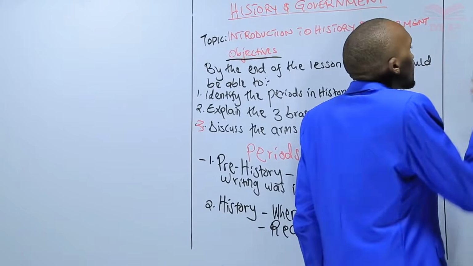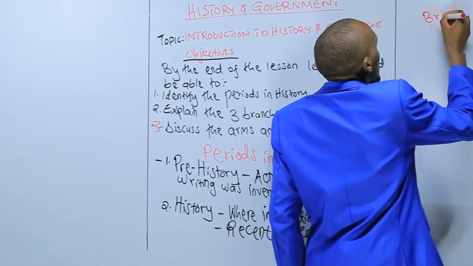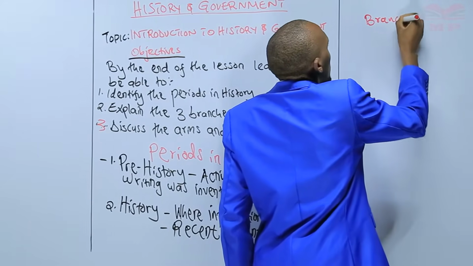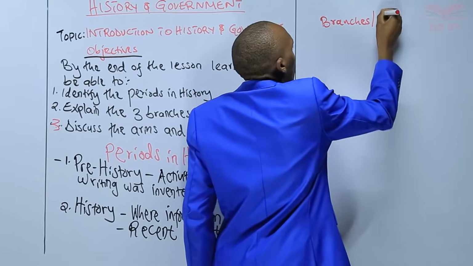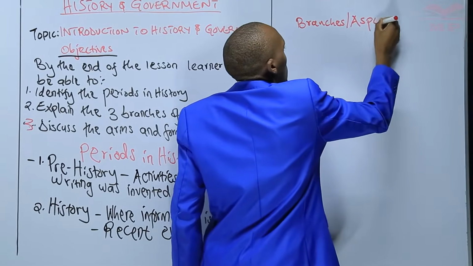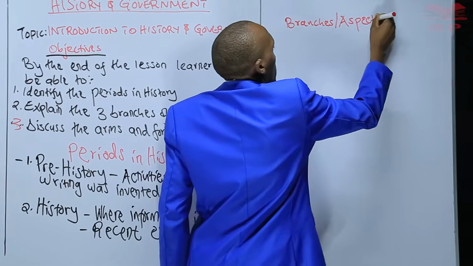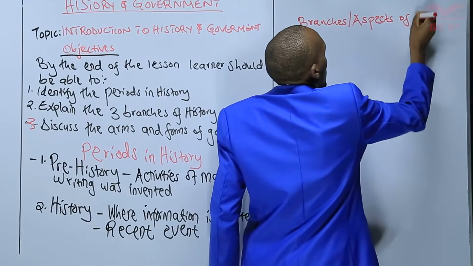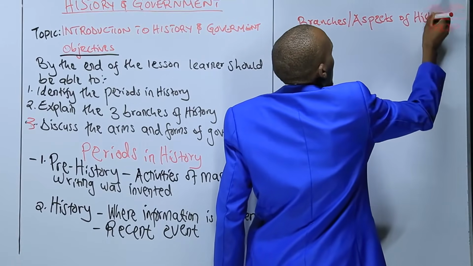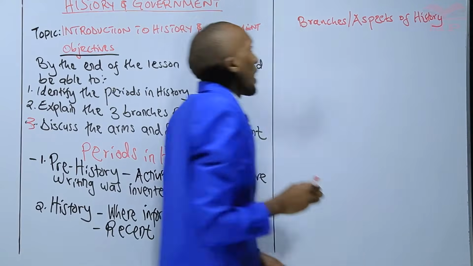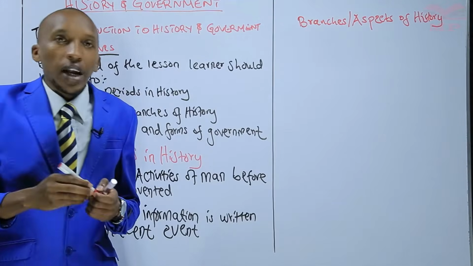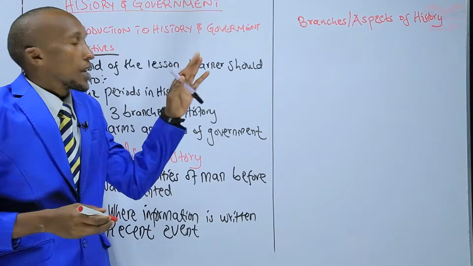The branches or aspects of history. Which are the branches or aspects of history?